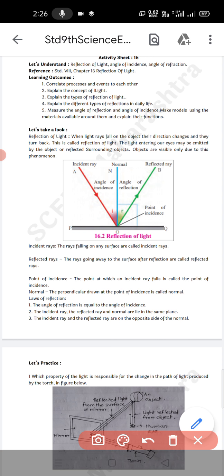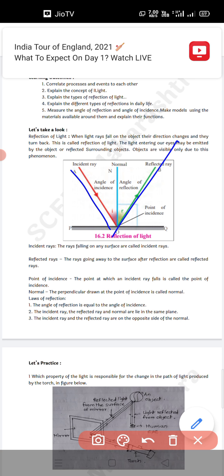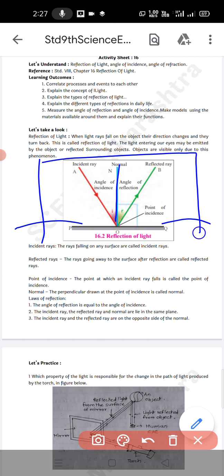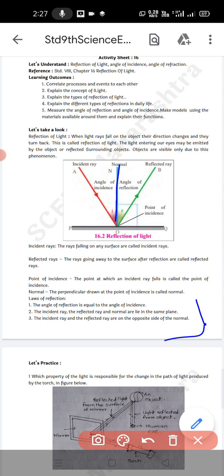Then third, the incident ray and reflected ray are on the opposite sides of the normal. Here the normal is given. The incident ray is on one side of the normal and the reflected ray is on the other side of the normal, and all three, incident ray, normal and reflected ray, are in the same plane. So these are the three important laws of reflection.